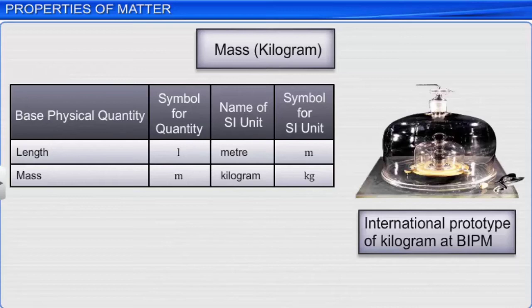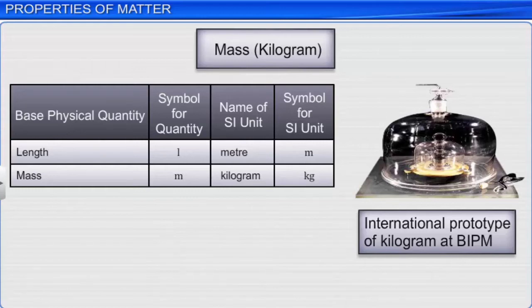As per the SI unit, kilogram is the mass of a specific cylinder of platinum-iridium alloy kept at the International Bureau of Weights and Measures in France. Thus, it can be defined as the mass of the international prototype of the kilogram.